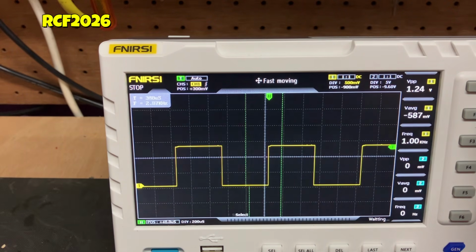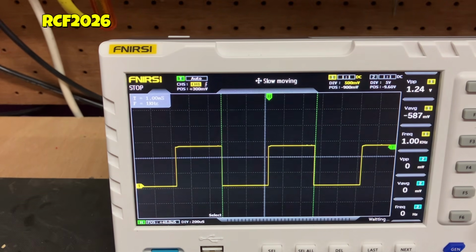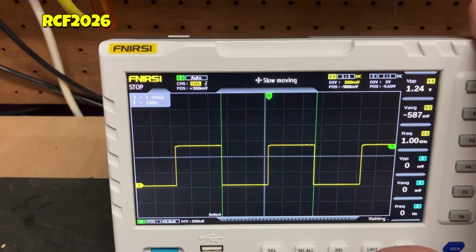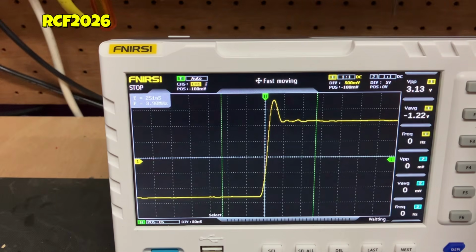Pick a new captured wave. Now you can take new results using time cursor. This shows 1 kHz and 1 millisecond. This is helpful for past captured views.